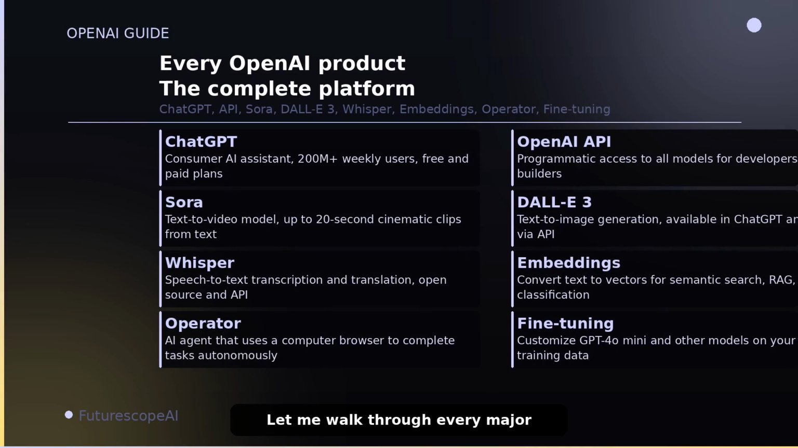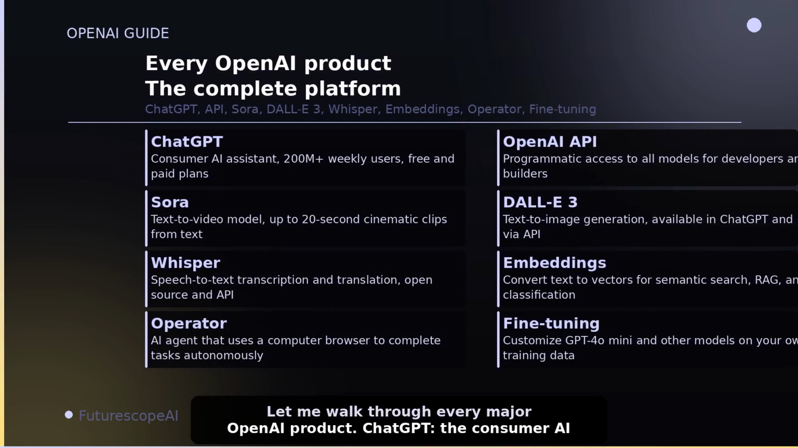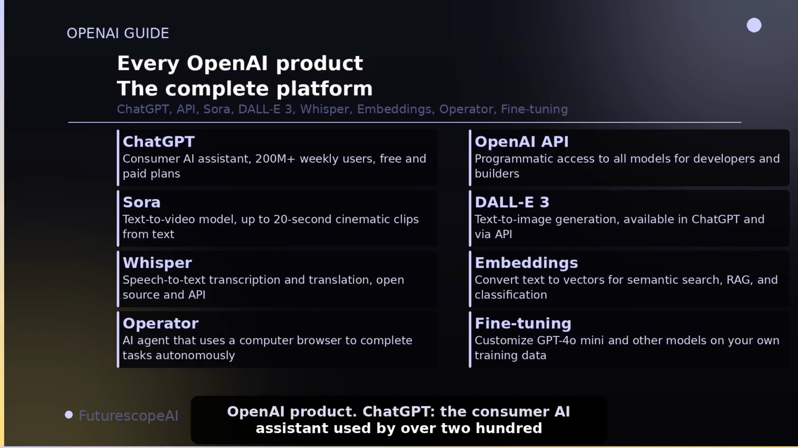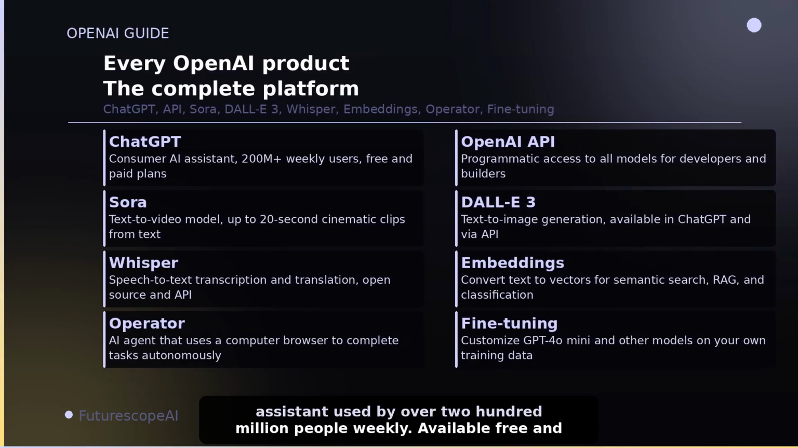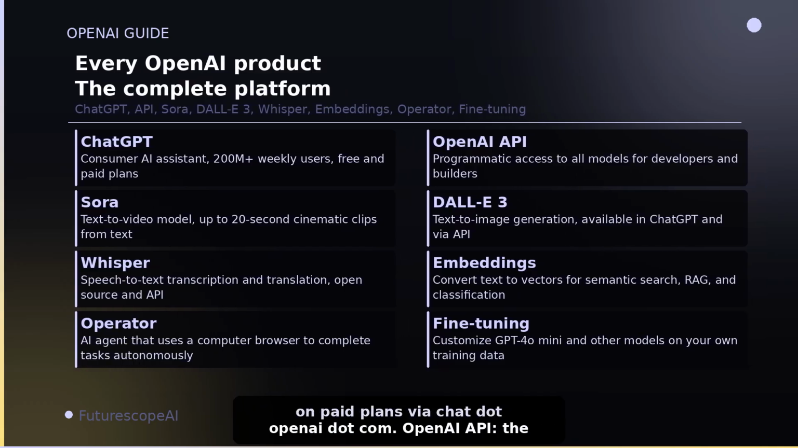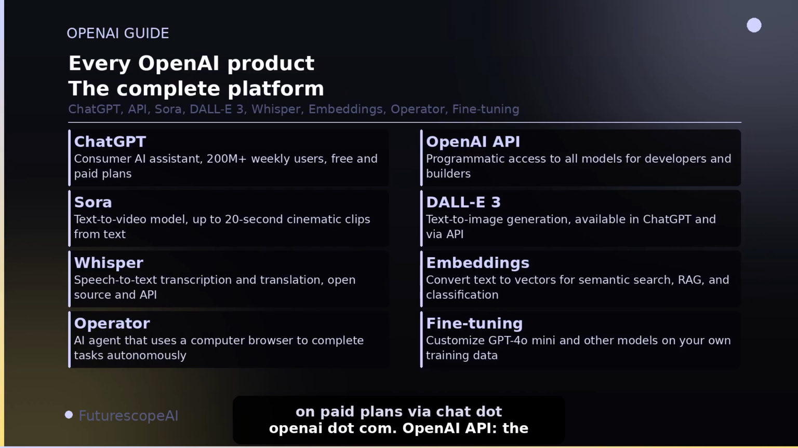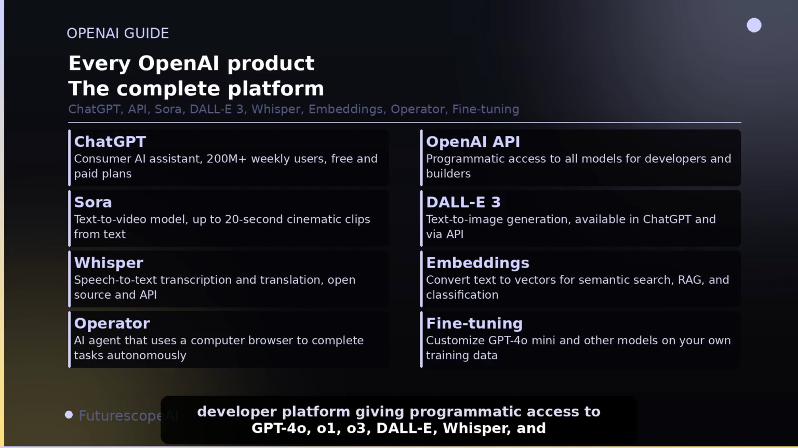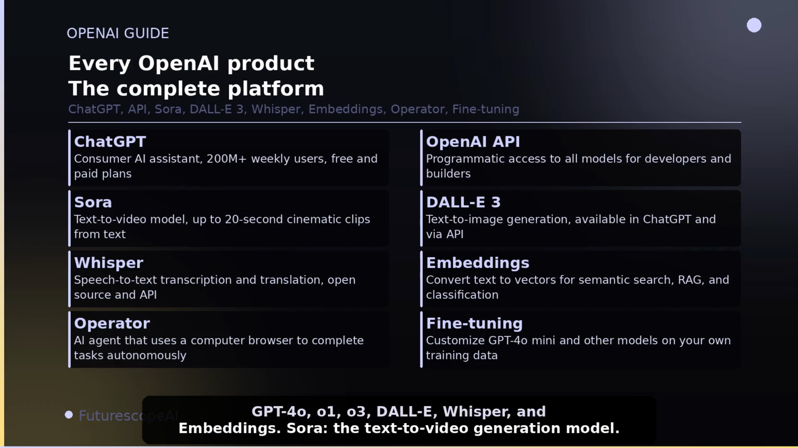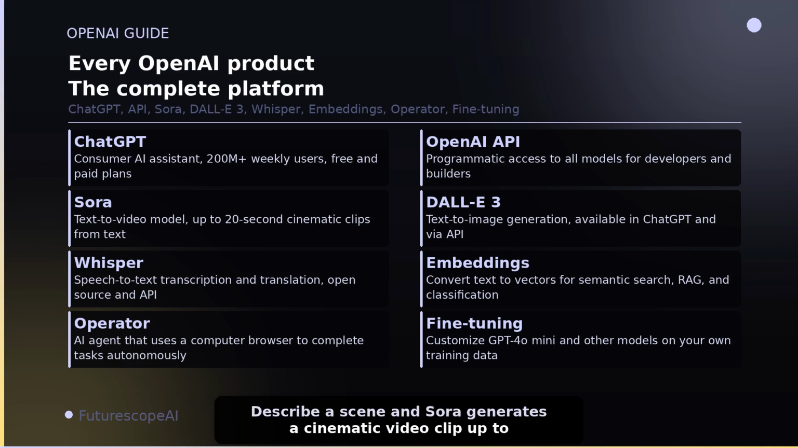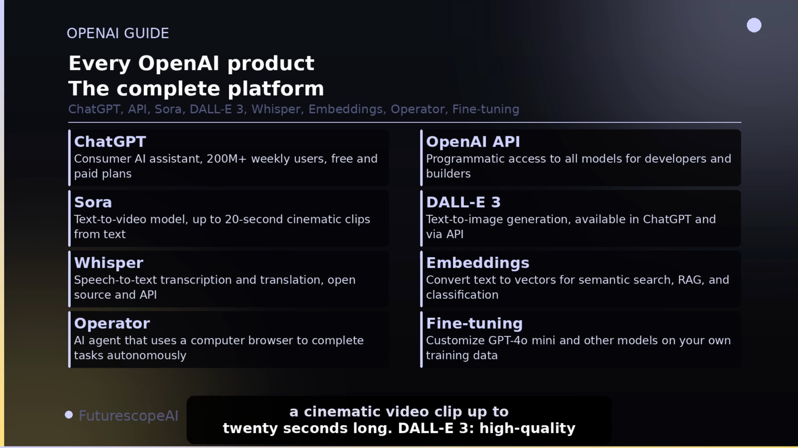Let me walk through every major OpenAI product. ChatGPT, the consumer AI assistant used by over 200 million people weekly. Available free and on paid plans via chat.openai.com. OpenAI API, the developer platform giving programmatic access to GPT-4o, O1, O3, DALL-E, Whisper, and Embeddings. Sora, the text-to-video generation model. Describe a scene and Sora generates a cinematic video clip up to 20 seconds long.